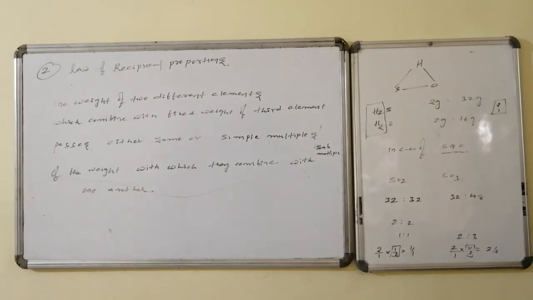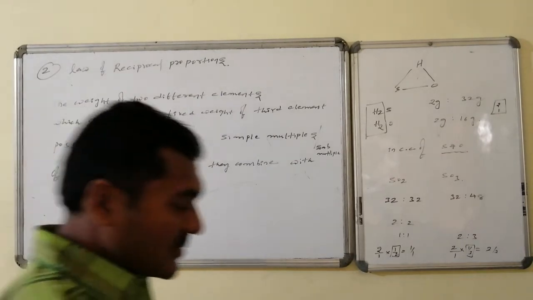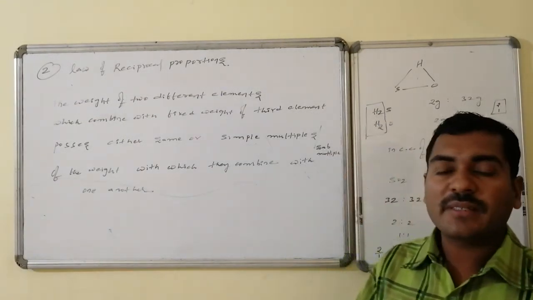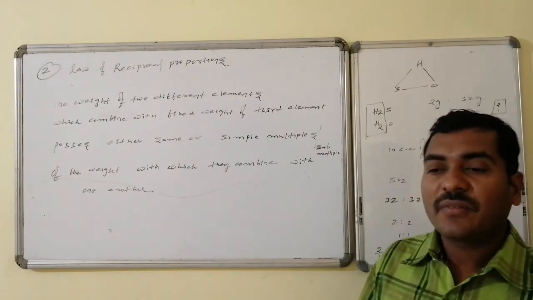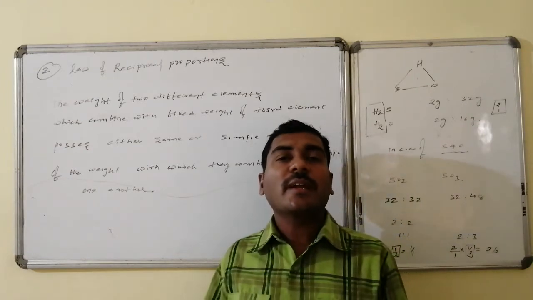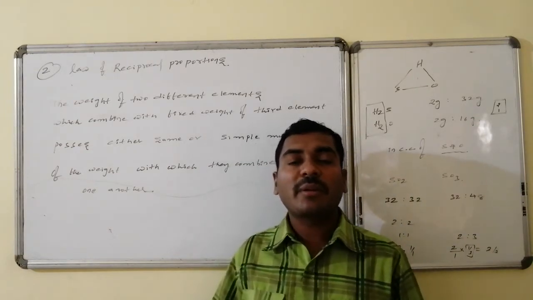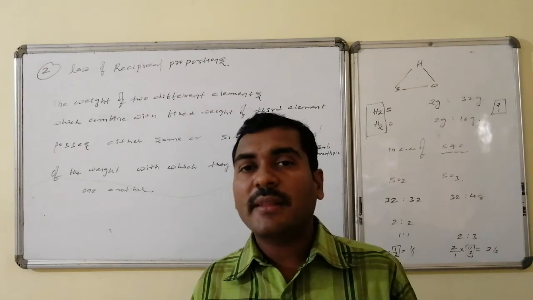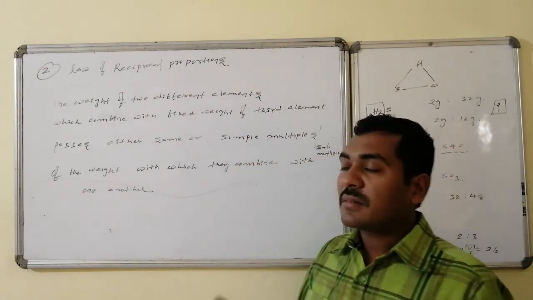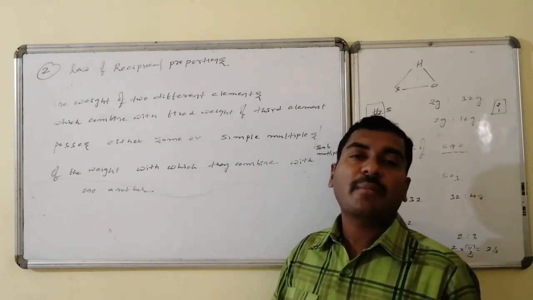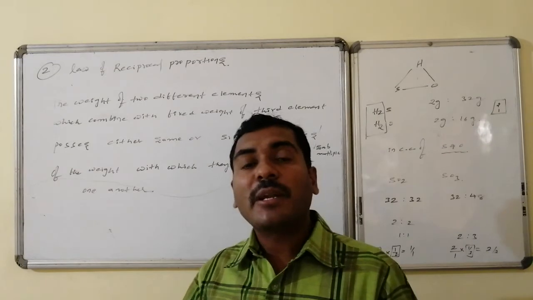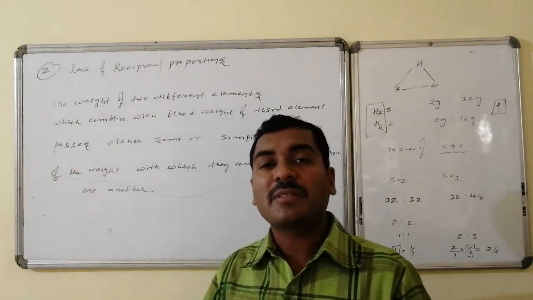Law of reciprocal proportions. As per this law, the weights of two different elements which combine with a fixed weight of a third element, when those two elements themselves enter into chemical combination, will maintain the same weight ratio as when they combined with the fixed weight of the first element, or either multiples or submultiples of that ratio.